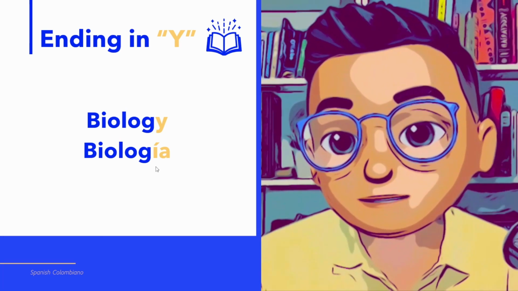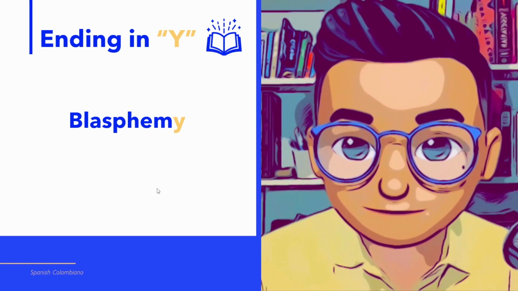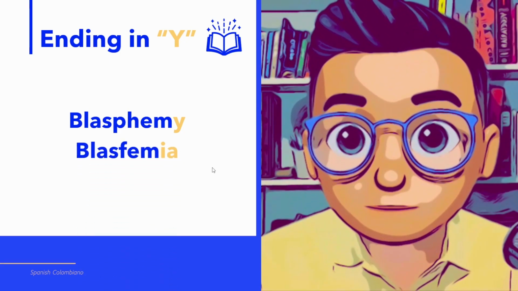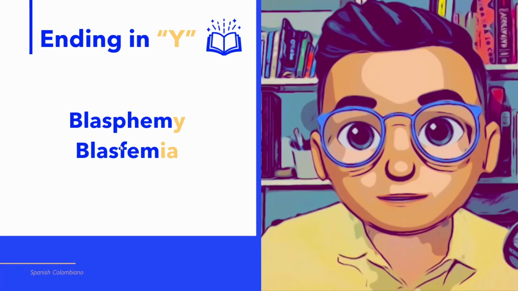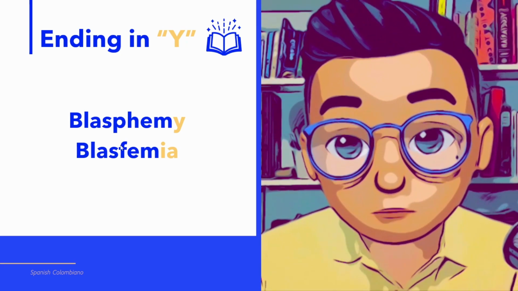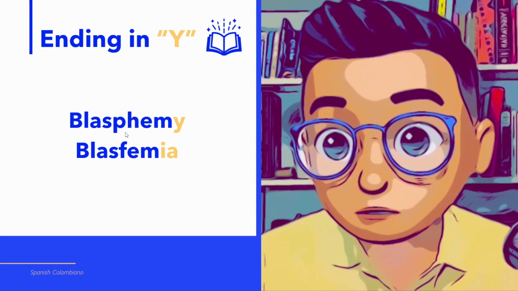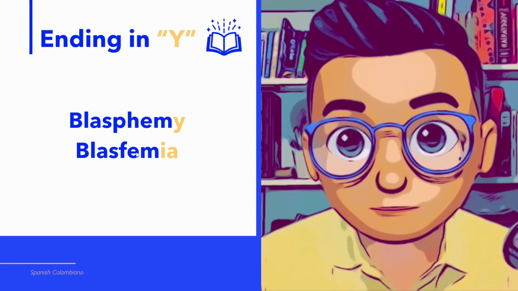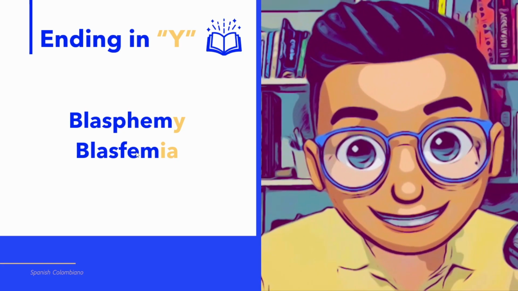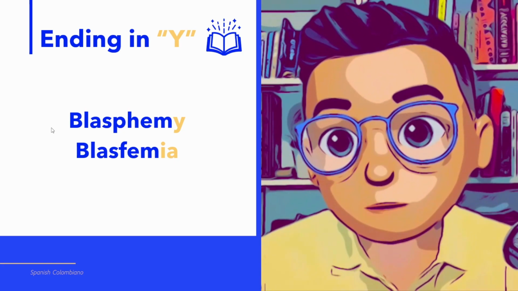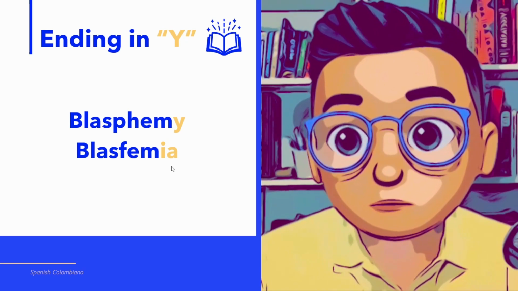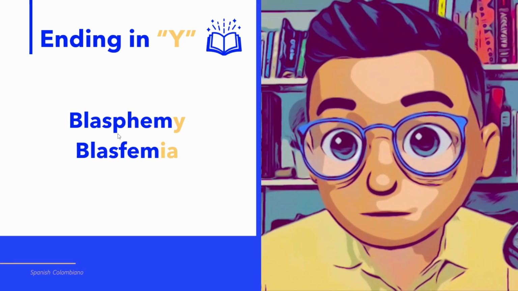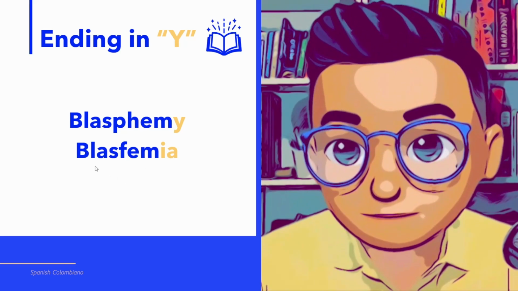Let's see another example with the word blasphemy. We change Y for IA, blasphemy becomes blasfemia. This is another good trick in pronunciation. When you see PH in English, it becomes F in Spanish. The pronunciation is the same, but the spelling is different. So blasphemy is pronounced blasfemia, but the spelling is not with PH, it is with F.